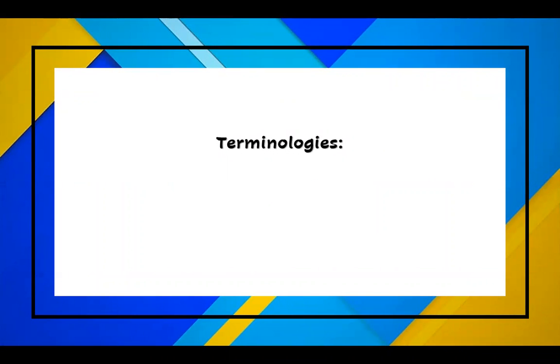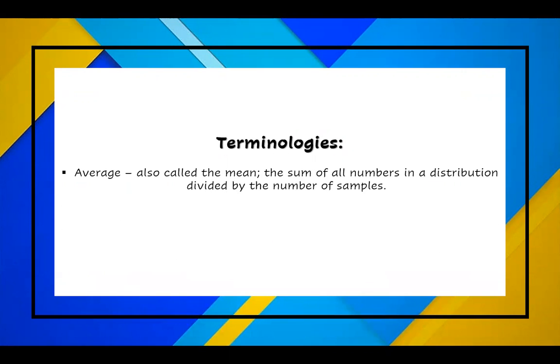We also meet different terminologies or different words under this subject or topic. Average, also called the mean, the sum of all numbers in a distribution divided by the number of samples. Division, it expresses a relation in size between quantities.